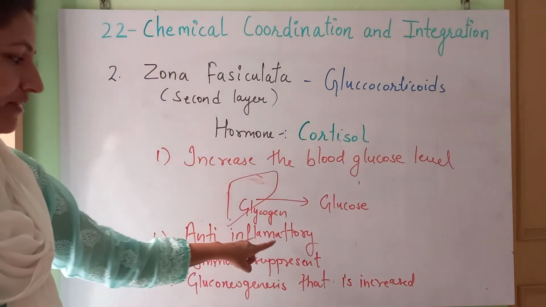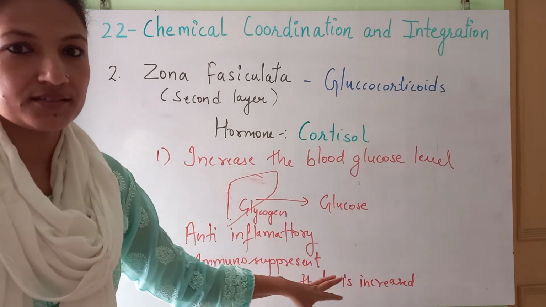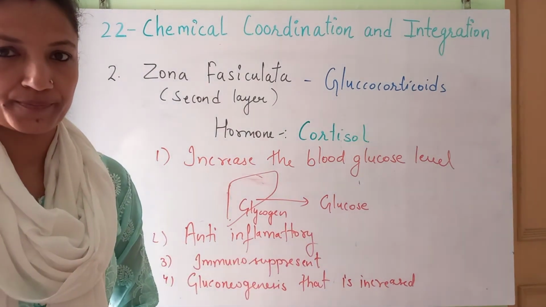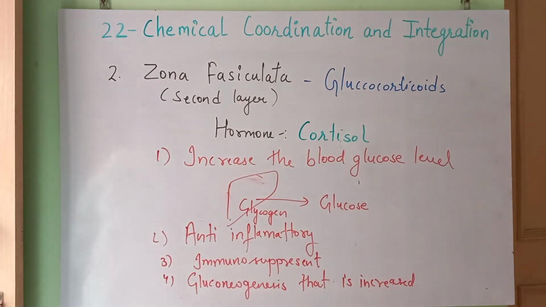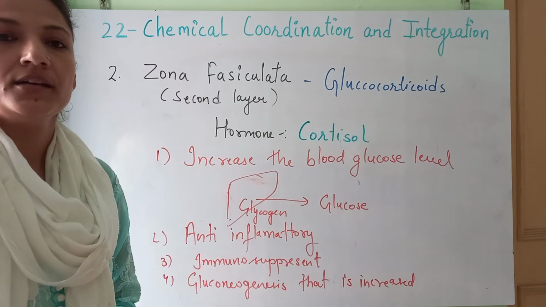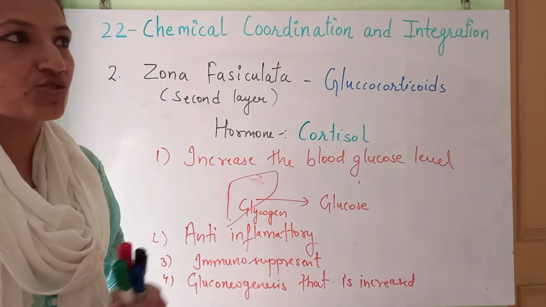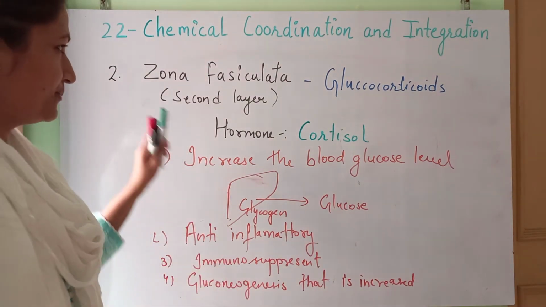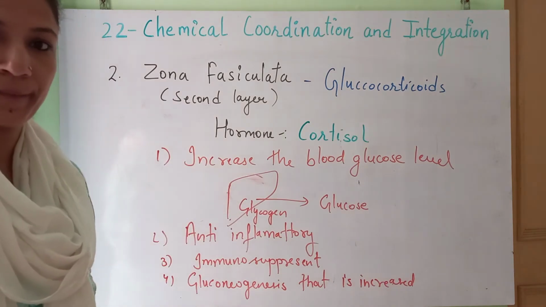Okay? Anti-inflammatory, immunosuppressant, also it is used. So this is all about the cortisol. Okay? Other than that, it can also help in production of red blood cells, it stimulates RBC production, this cortisol. Fine.